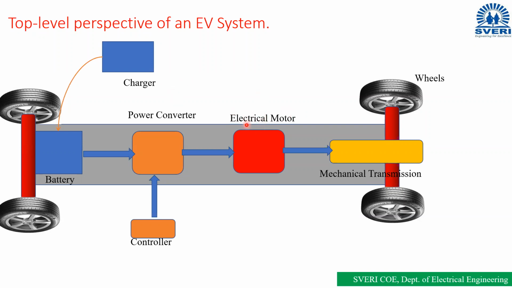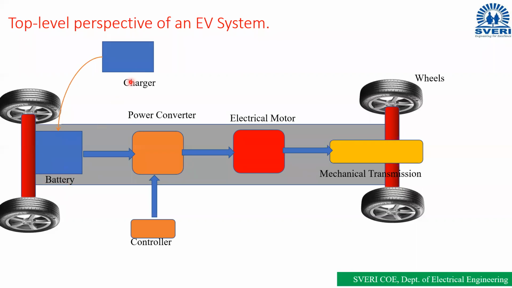But if we are replacing the IC engine by the electrical motor, then to run this electrical motor, we need electrical energy. So to store electrical energy, we are using a battery. Battery use करते हैं ना अपन. Am I audible? Yes, sir. Fuel tank की जगह battery use करते हैं अपन. Fuel tank use करते हैं for storing the fuel, petrol or diesel. In the same way, for storing the electrical energy, we are using the battery.